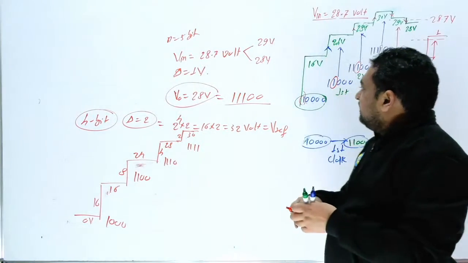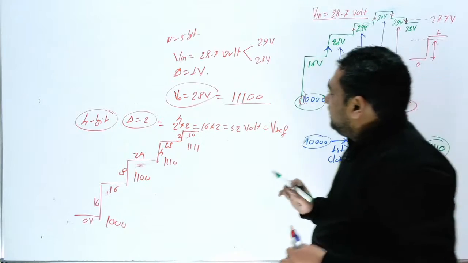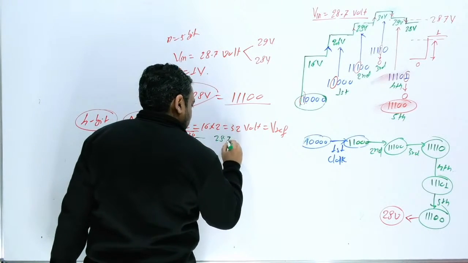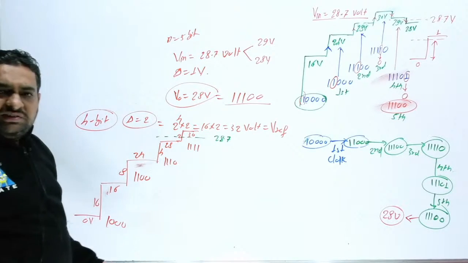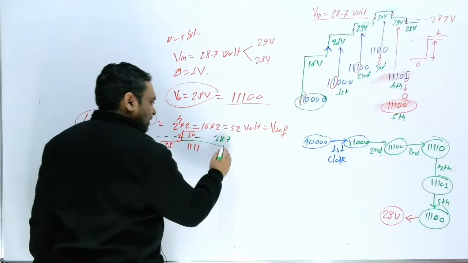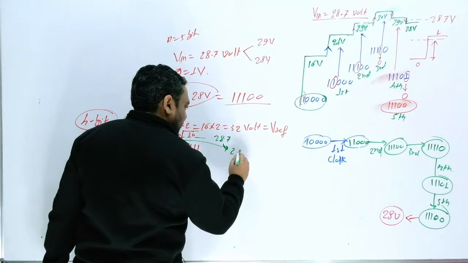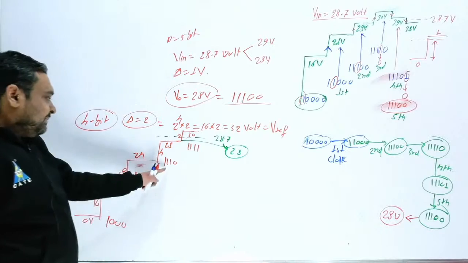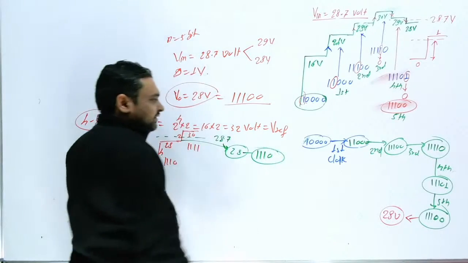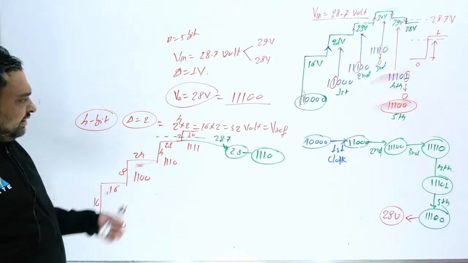Now you can see where your input is. Suppose our input is 28.7. So where will this be stopped? Definitely you have two levels, 30 or 28. So you will stop at 28. And 28 will be written as 1110. So your output will be 1110. Like this, directly you can write the answer.